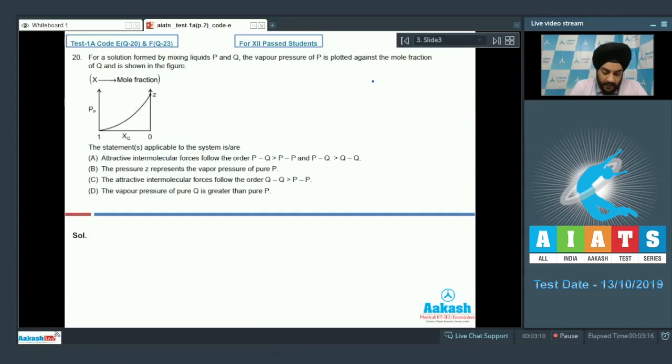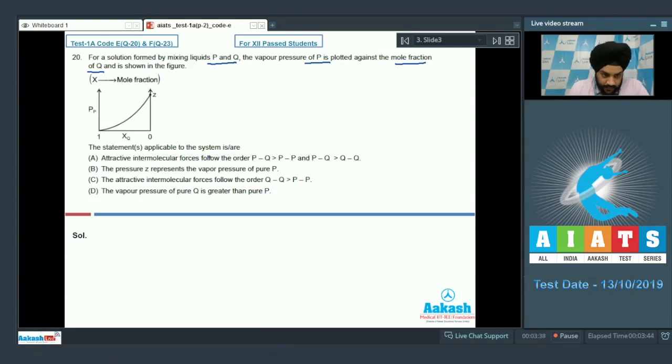Question number 20. For a solution formed by mixing liquids P and Q, the vapor pressure of P is plotted against the mole fraction of Q and it is shown in the figure. So we have to very carefully look at the axis, students. On the y-axis, the vapor pressure of P is plotted, while on the x-axis, the mole fraction of Q is plotted. So the examiner seems to be interested in the statements which are applicable for the system.